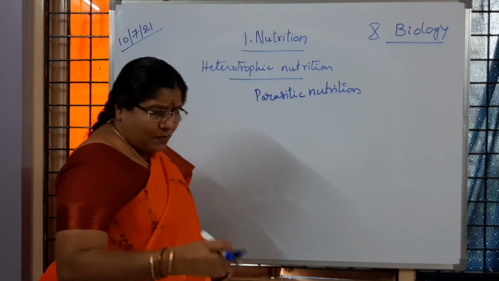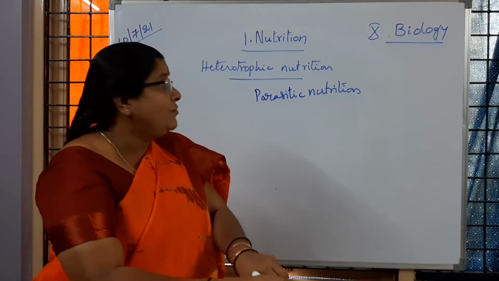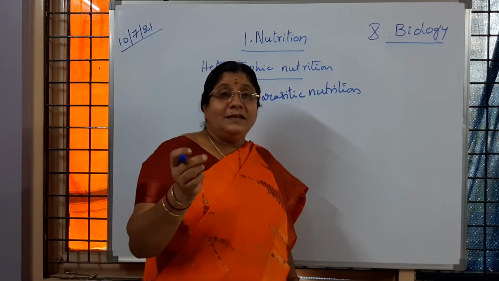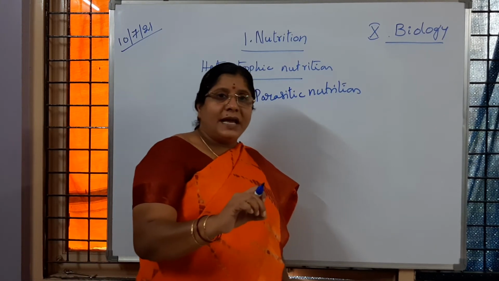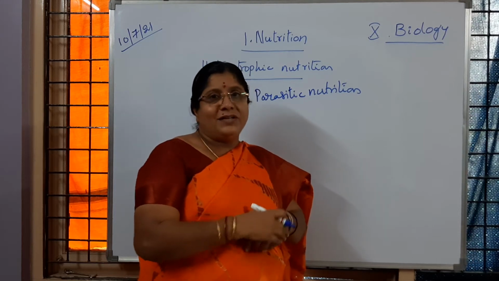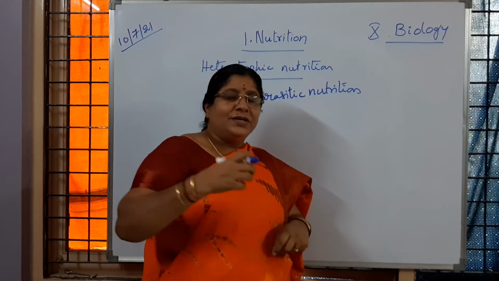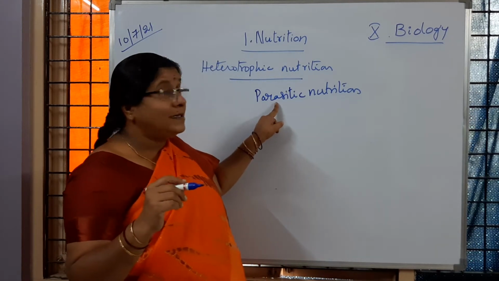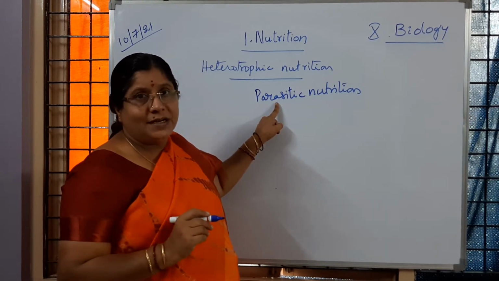Is it clear to you? In parasitic nutrition, what is happening? The organism is living inside the body of another organism or on the body of another organism, and it is going to get the nourishment. That type of nutrition we call parasitic nutrition.